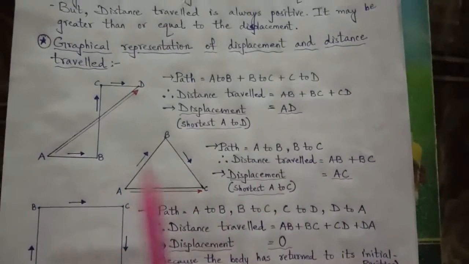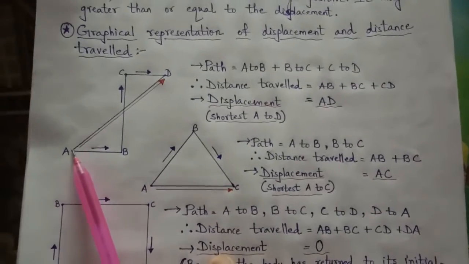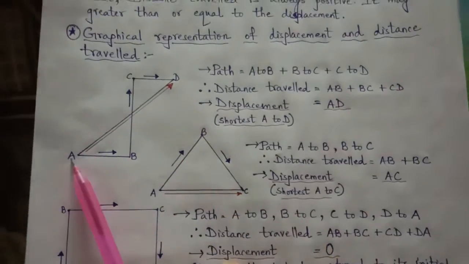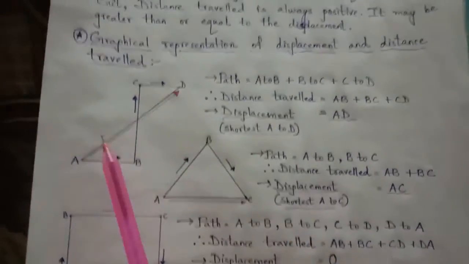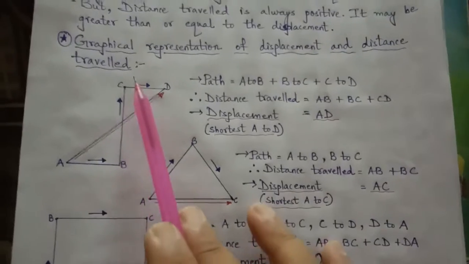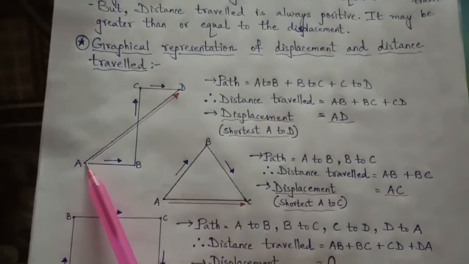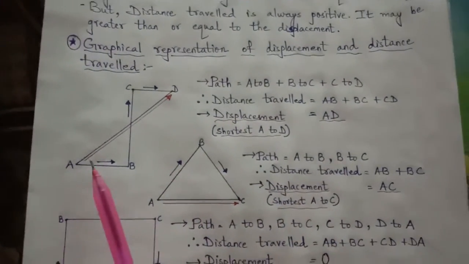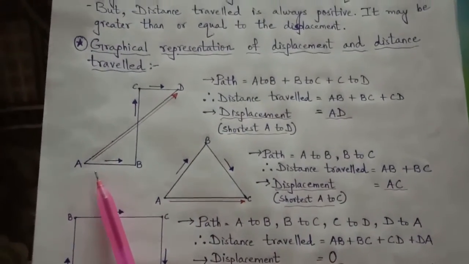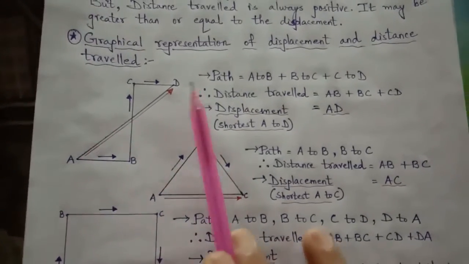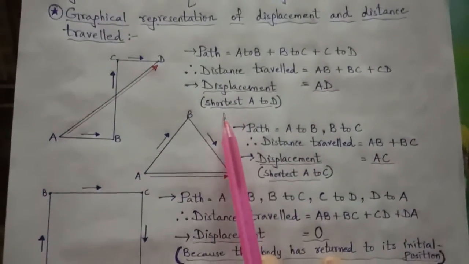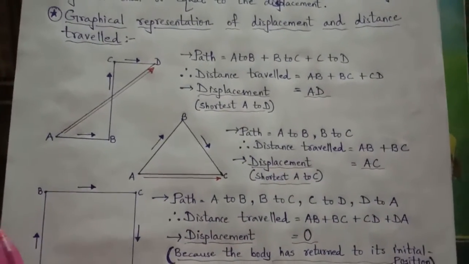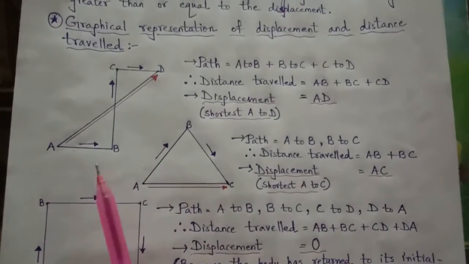But if I say that the body started from here, initial, and final is here, so the body went from here to here. This is the long path, see here, this and this. But this is the shortest path. So this much displacement is considered. Displacement is the shortest path taken by the body from initial to final. So the shortest path is A to D, and that much is the displacement. Right? So now you have understood what displacement and distance are?